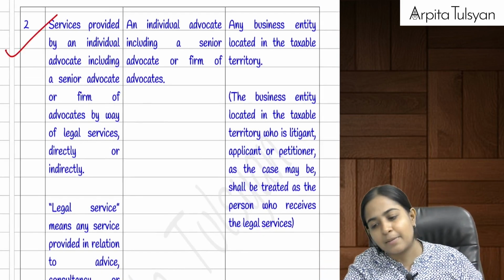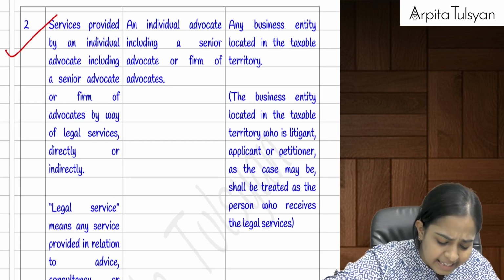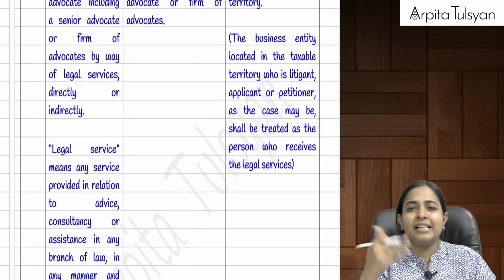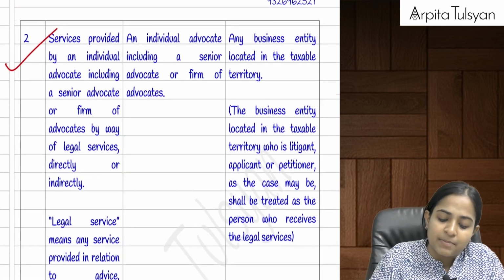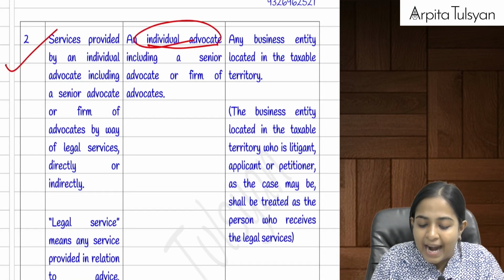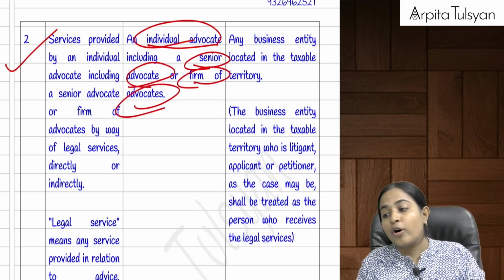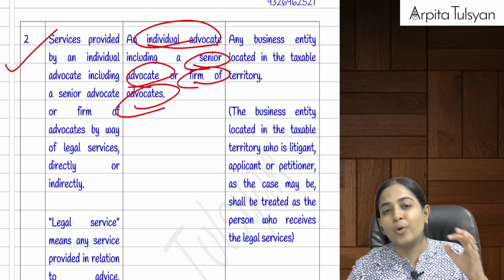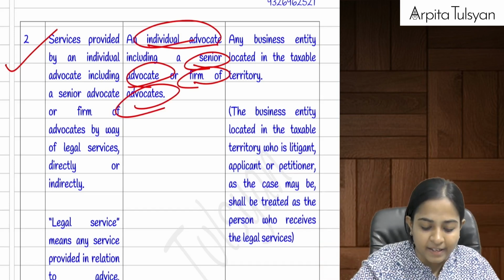Next point is a very simple point where the service, legal services, that is, legal consultancy, legal advisory service, lawyer kind of services, has been provided by an individual advocate, including a senior advocate or firm of advocates. Senior advocate in seniority, experience and all those things.